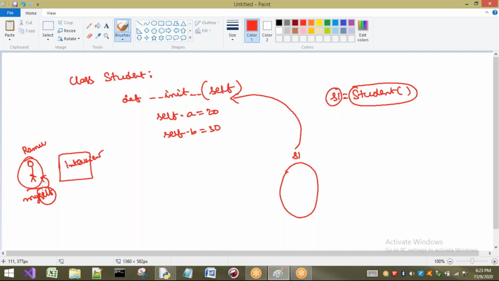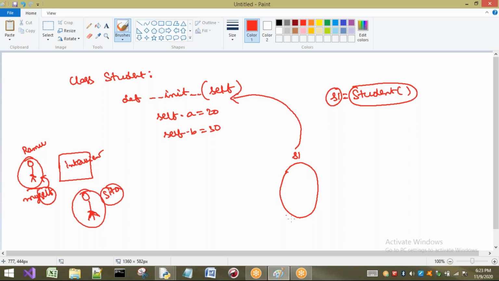So self means Ramu, because here myself means Ramu. Whenever some other person comes and says myself, and her name is Sita, then self is Sita. That means at any particular time, the current object is nothing but self.